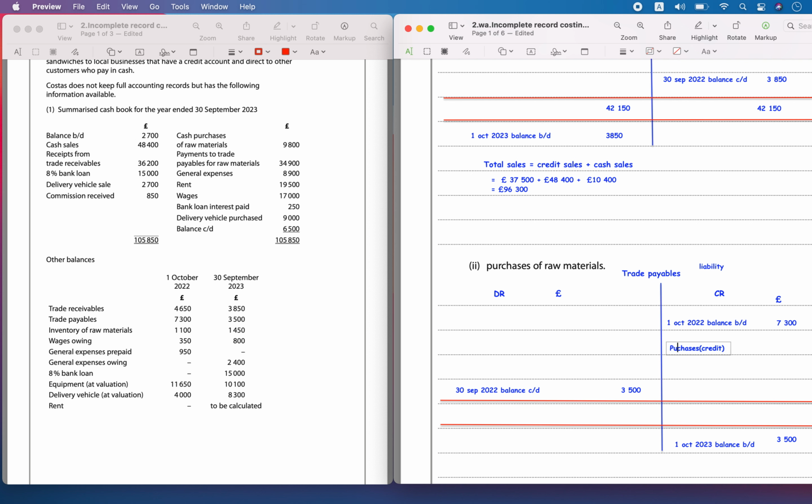So credit purchases is going to be equal to, we have to calculate, and then some payment to trade payables for raw materials was done by the business, so it was 34,900. From the bank, 34,900 was paid to settle this credit purchases.